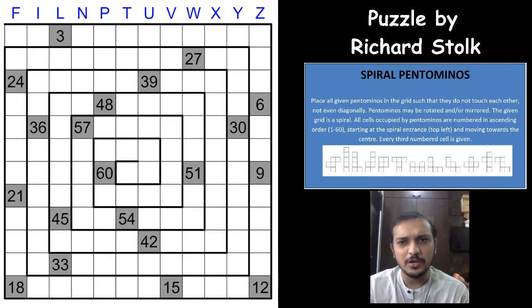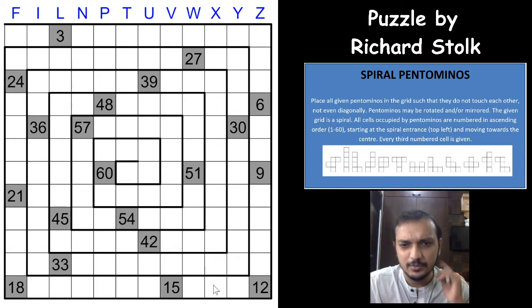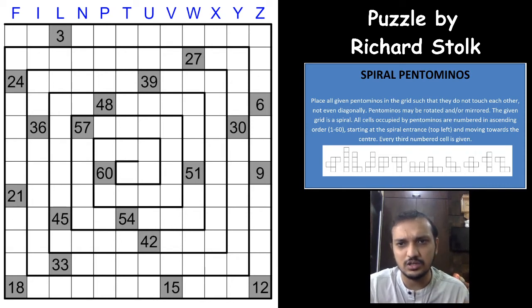All the cells occupied by the pentominoes are numbered in ascending order from 1 to 60. Of course there are 12 pentominoes, each of 5 cells, which means 60 cells in total, starting from the entrance of the spiral. This is the entrance and this is the end. Starting from the entrance of the spiral till the end, every third number of the pentominoes is given, so the numbers divisible by 3 are given. The 1 and 2 are not given, the third is given. Then the fourth and fifth will be somewhere in between.